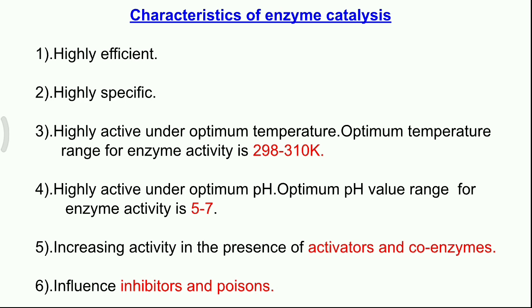The efficiency of an enzyme can be increased by adding activators and coenzymes, and the efficiency of an enzyme can be decreased by adding inhibitors and poisons. The optimum temperature range for an enzyme activity is 298 to 310 Kelvin, and even the optimum pH range for enzyme activity is 5 to 7.